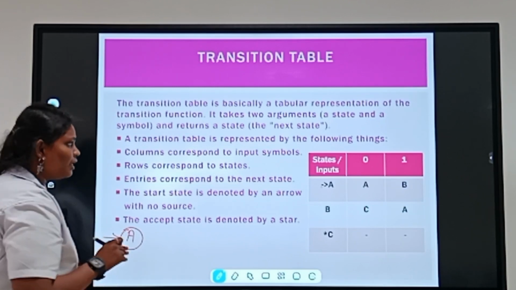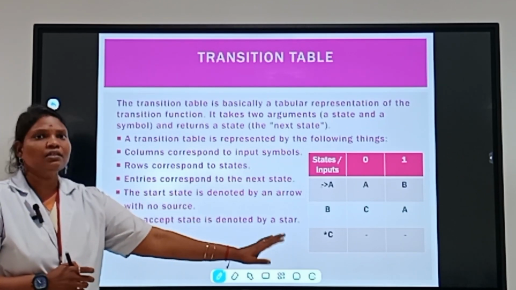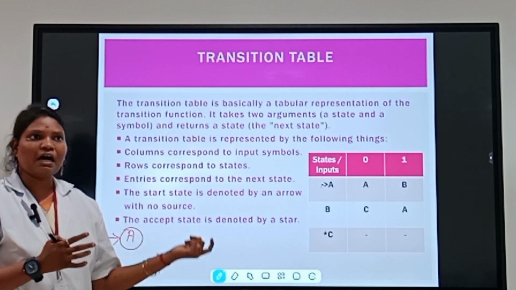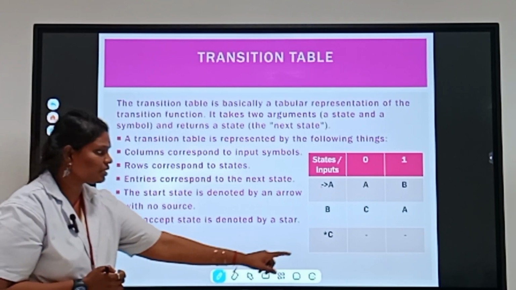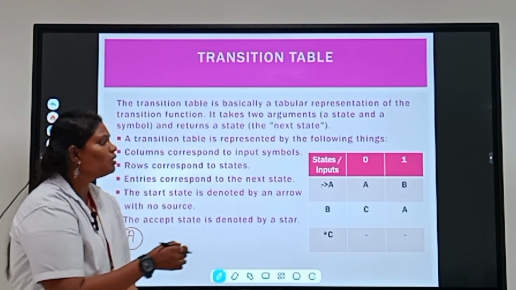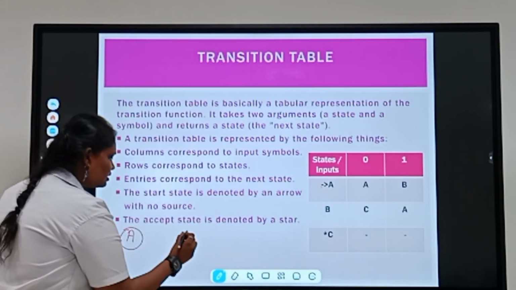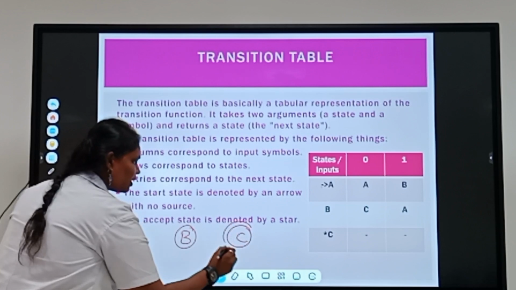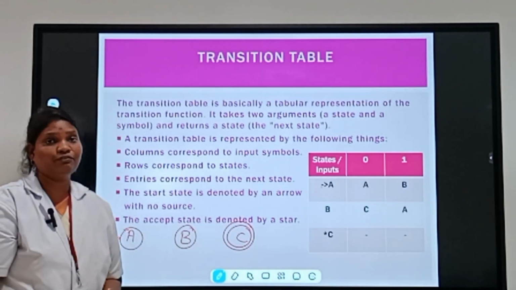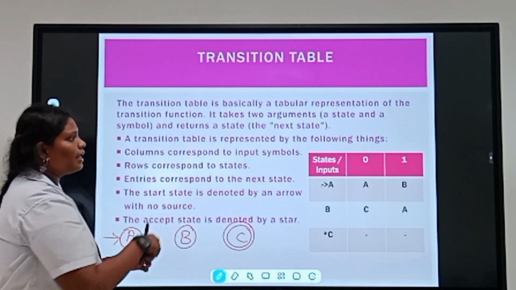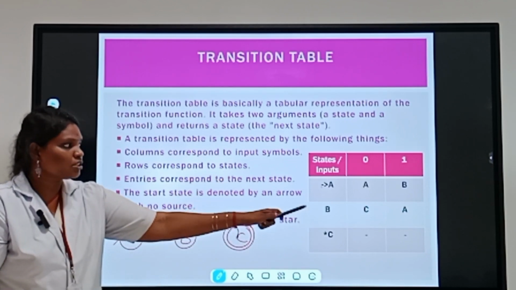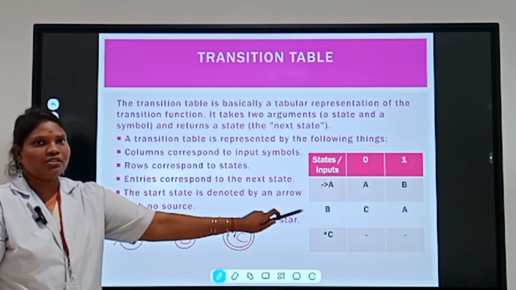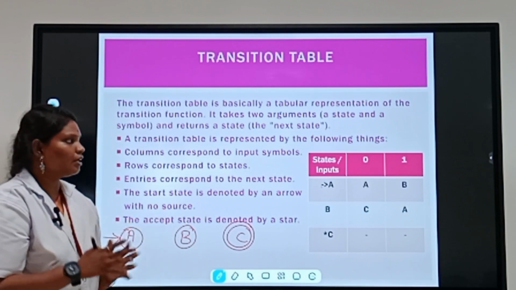In tabular form, we use a star symbol for the final state. So A is the start state, B is an intermediate state, and C is the final state. In the transition diagram we represent the final state with a double circle. Next, there are the inputs 0 and 1, and we just use those combinations.